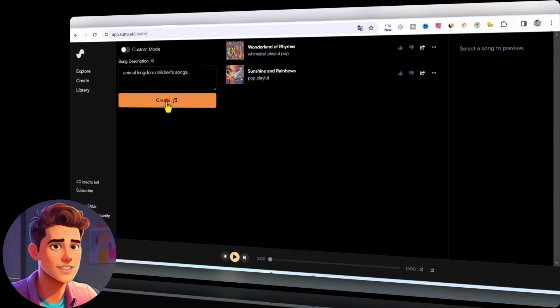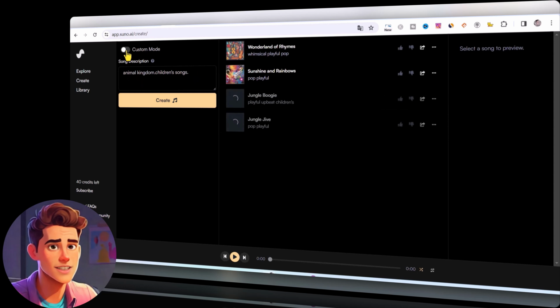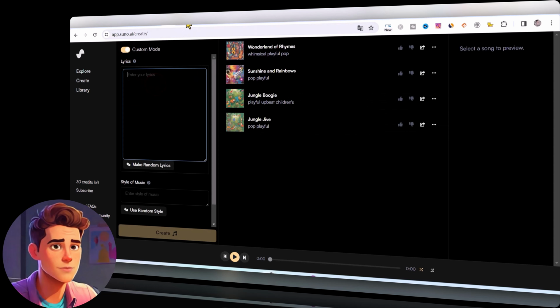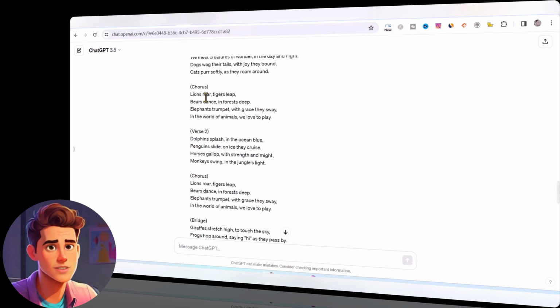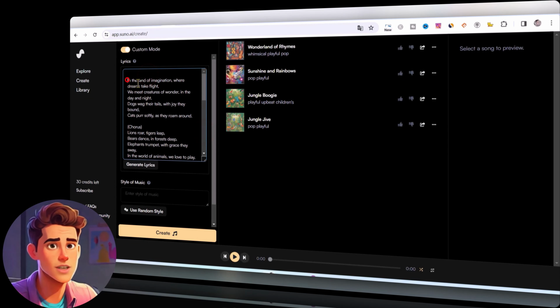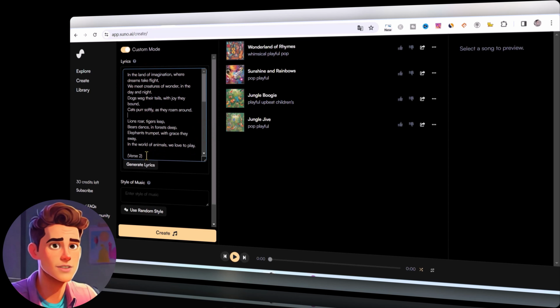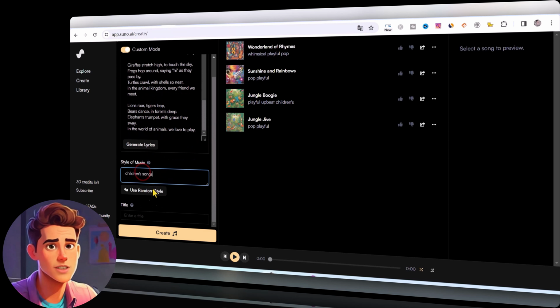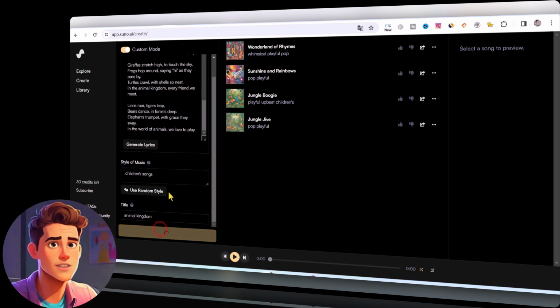Let's make music. Then we pass to the second option. That is, we customize here. That is to say, I wrote this song on Chat just now. You need to copy and paste it here. Delete the unnecessary text inside the brackets. What is the style of the song? Enter a children's song here. The topic input is Animal Kingdom. Let's generate songs into music.